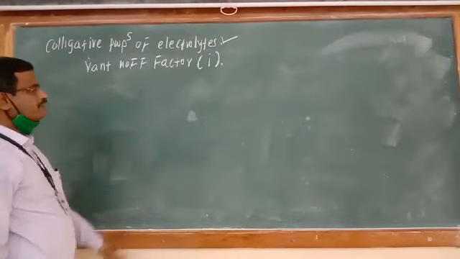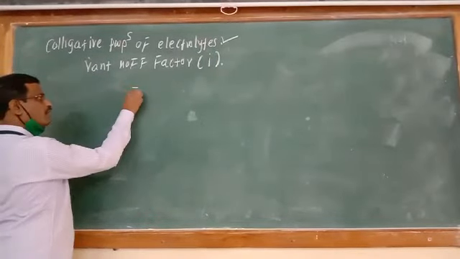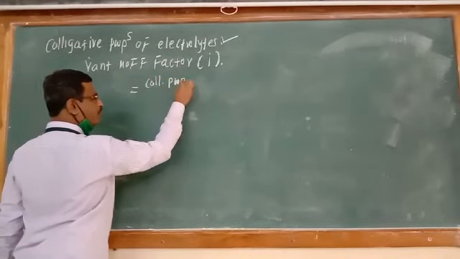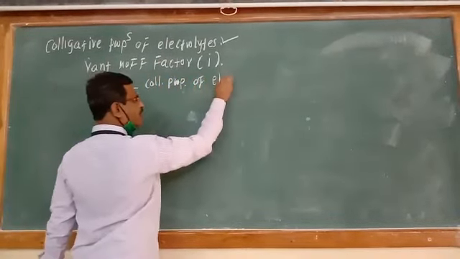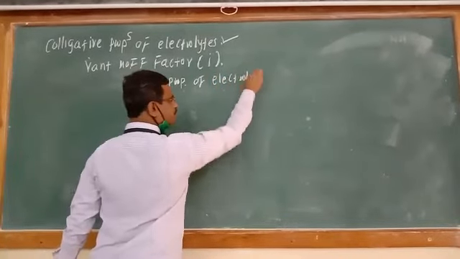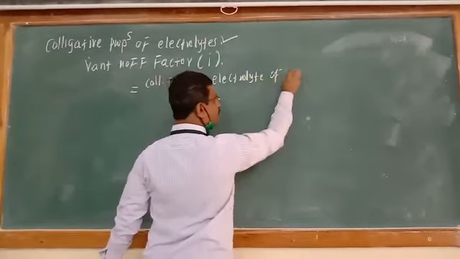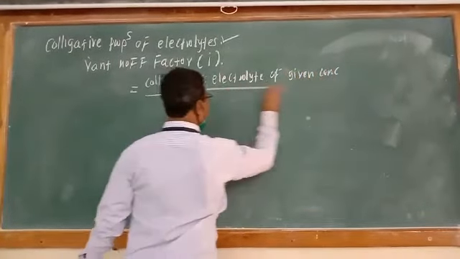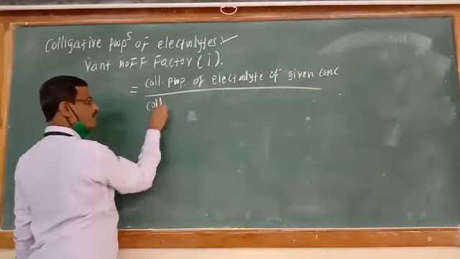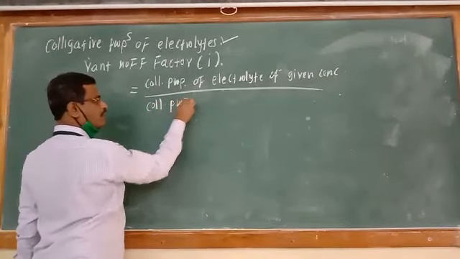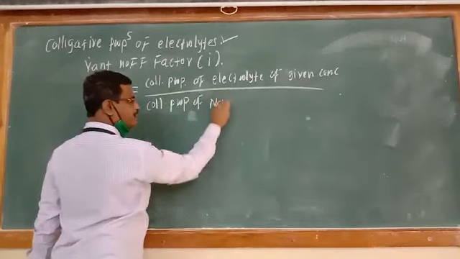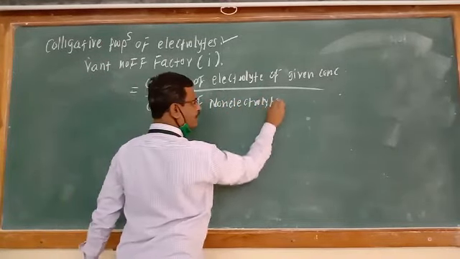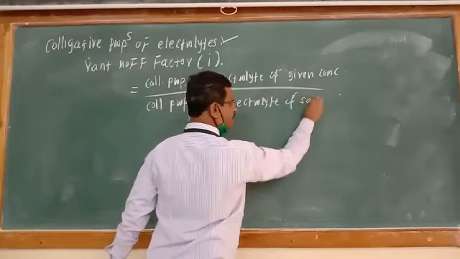This is defined as a ratio of colligative property of electrolyte of given concentration to the colligative property of non-electrolyte of same concentration.